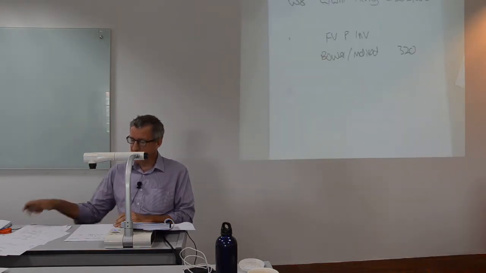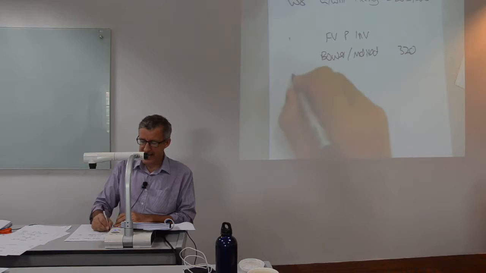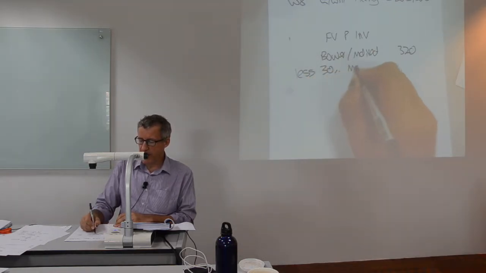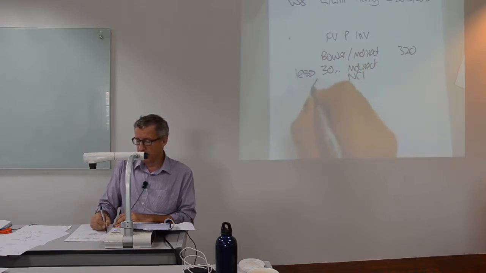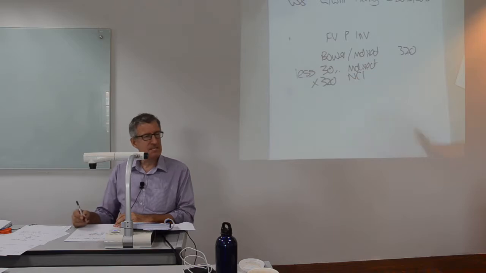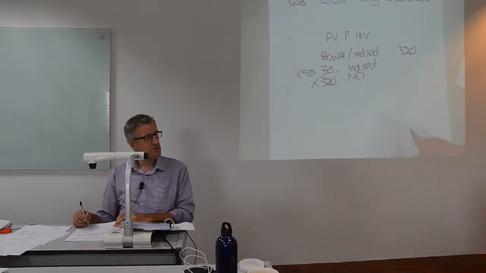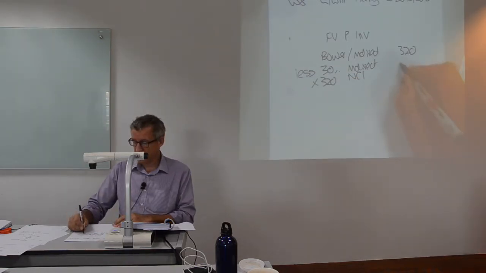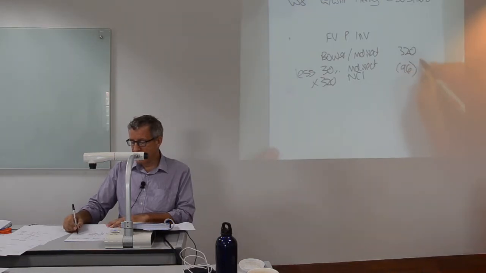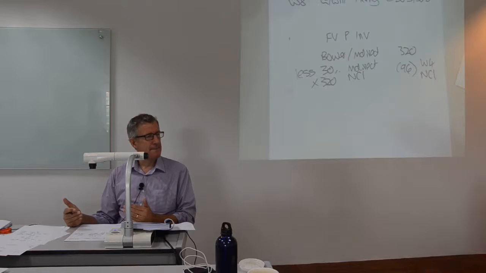But instead of picking up 70% of 320, let me take away the element that belongs to the NCI. 10% will be 32, so 30% will be 96. Now that 96 is a double entry to NCI.